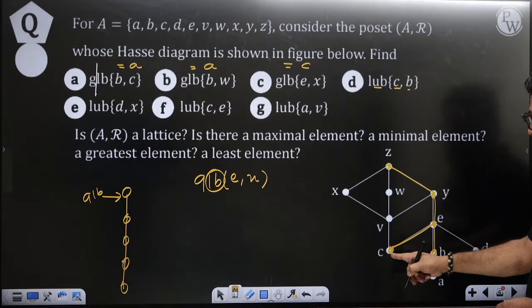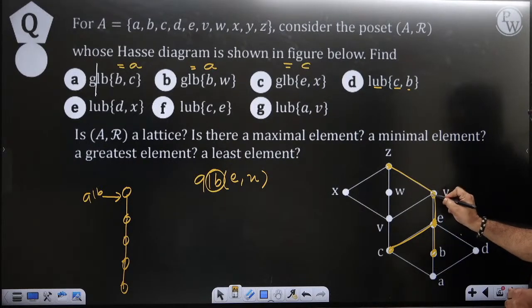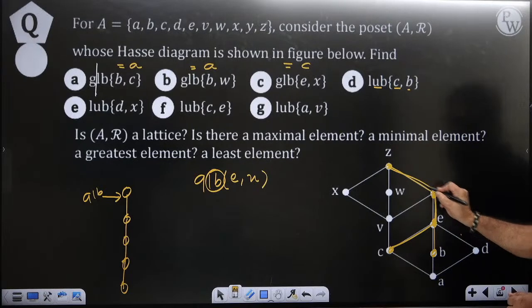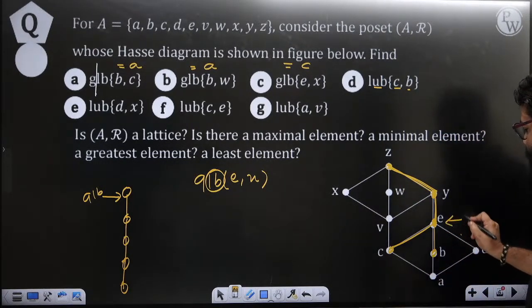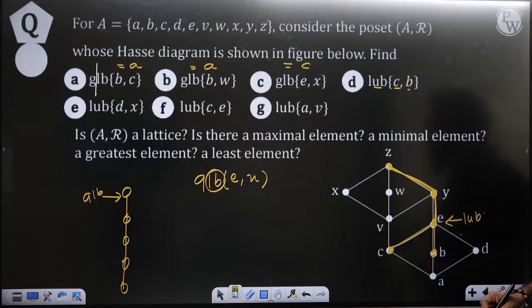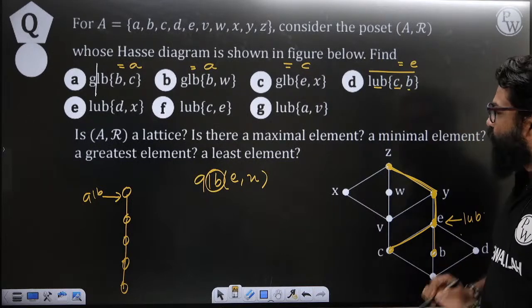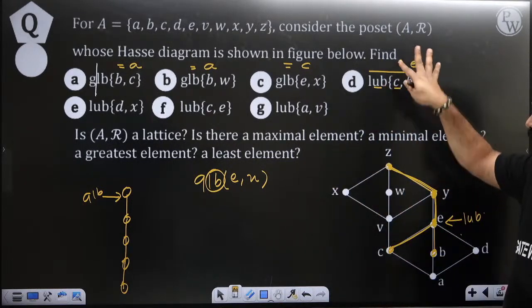So upper bound, C and B, both upper bounds. First you will get E, and then you will get Y, and then you will get Z. You just try to focus on E, Y and Z. And which one is the least one? Here we can say that this one is the least one. So this one will become our LUB. In that manner, the answer with respect to LUB of C comma B is basically E.